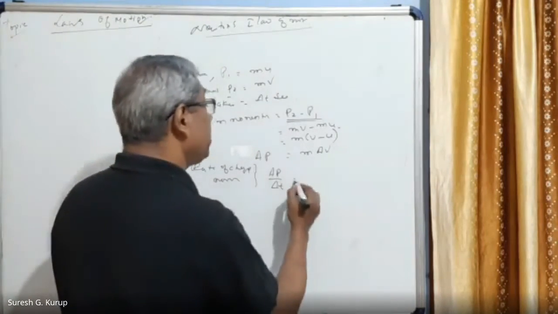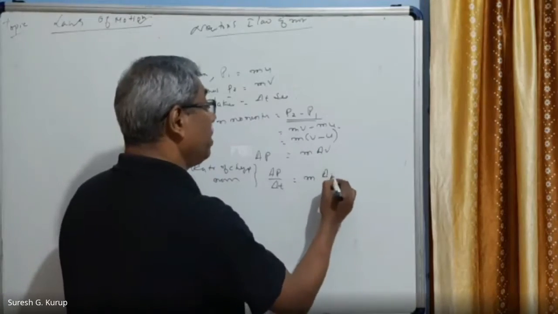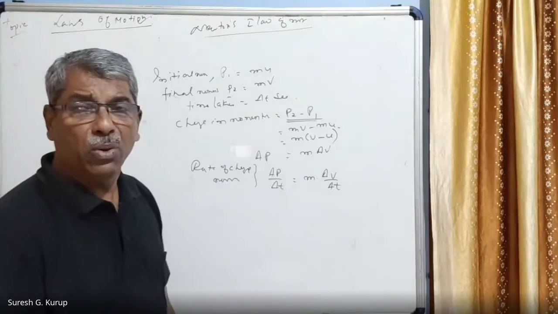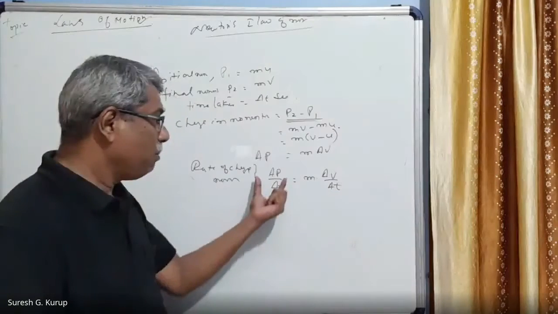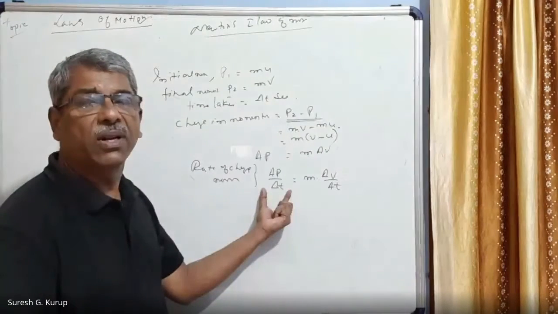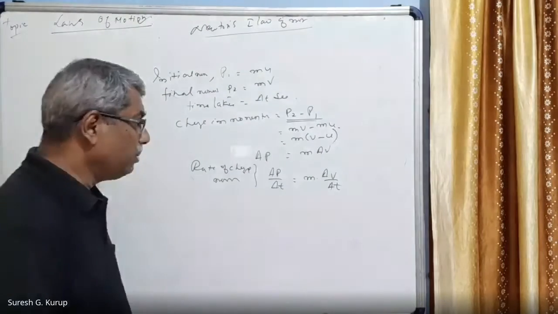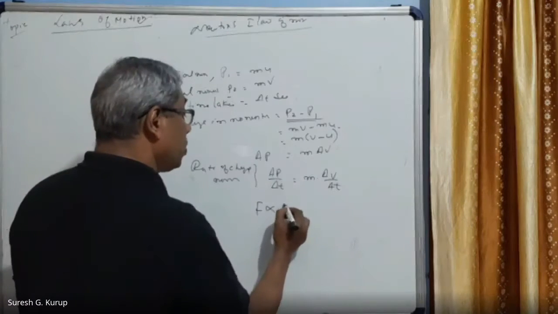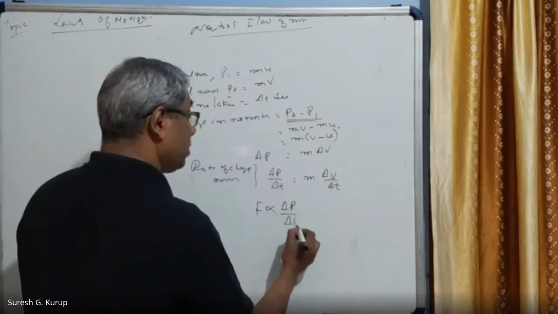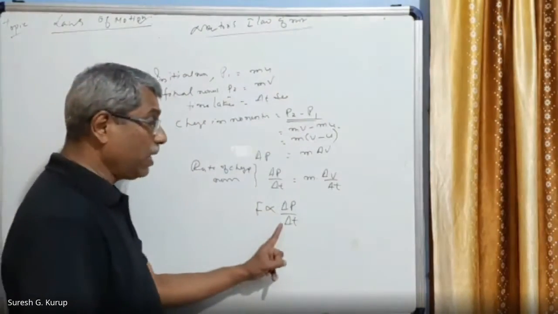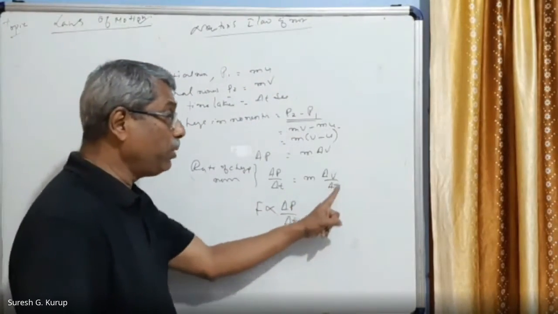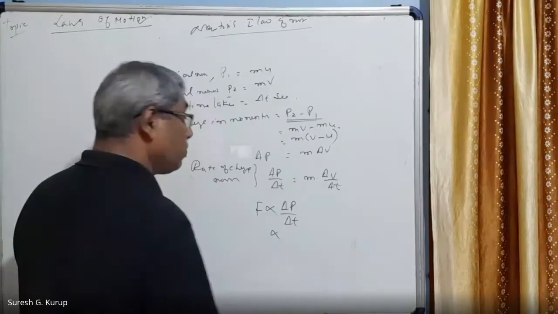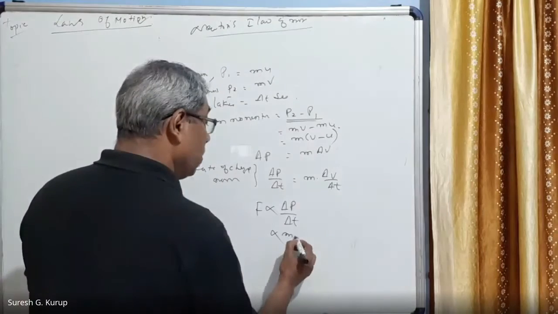Delta P by delta t is equal to m into delta v by delta t. But the rate of change of momentum is directly proportional to force. That means force is directly proportional to delta P by delta t, which is equal to m into delta v by delta t.